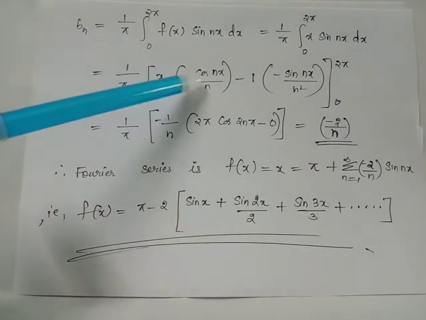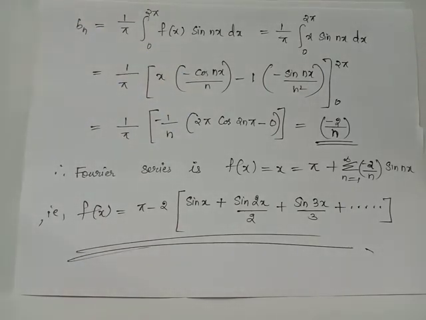Now we will integrate this complete expression. We will have 1 by n multiplied by integral of minus cos nx with respect to x. We have integral cos nx is sin nx divided by n. Therefore, integral of minus cos nx divided by n will give us minus sin nx divided by n square. Now we will give upper and lower limit wherever x appears.